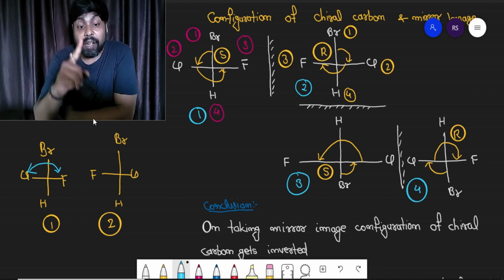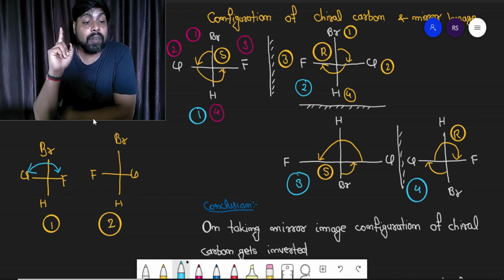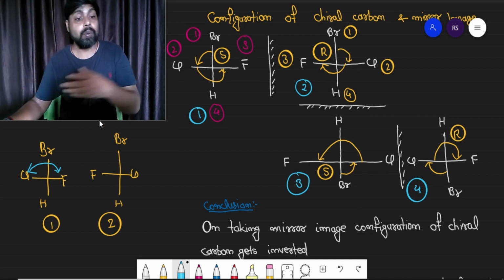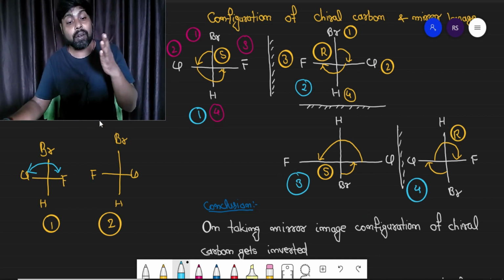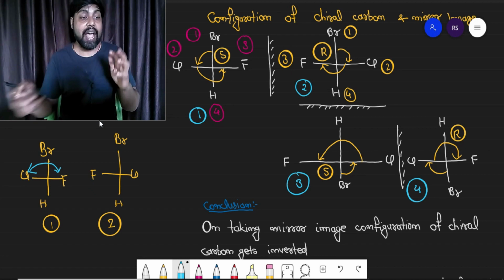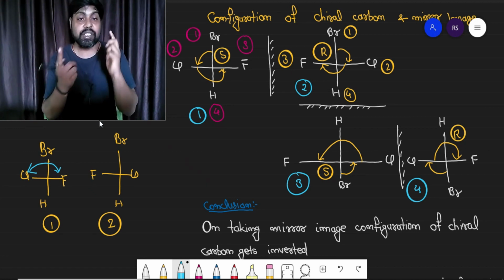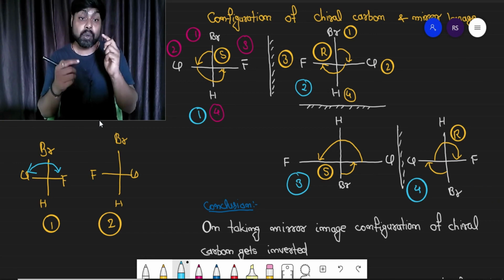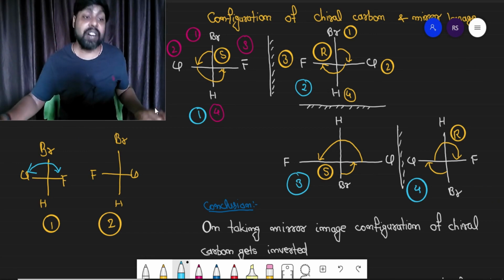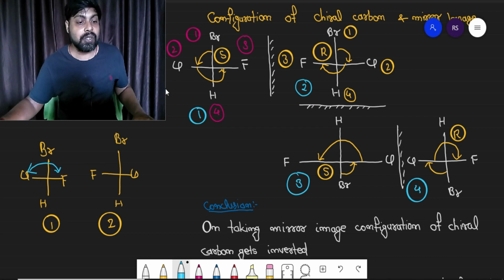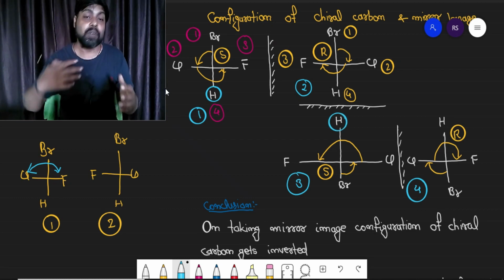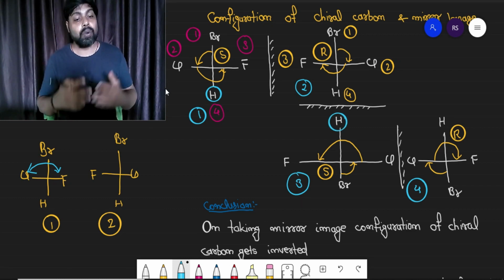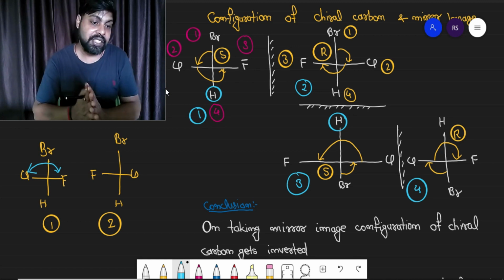Now observe compound 1 and 3. If you want to move from compound 1 to 3, you have to change the position on the horizontal line. That is one change on the horizontal line, and also there is one change on the vertical line. You can see in the first one the hydrogen is on the downside, while in the third one the hydrogen is on the above side. Hydrogen and bromine position is also changed. Chlorine and fluorine position is also changed.